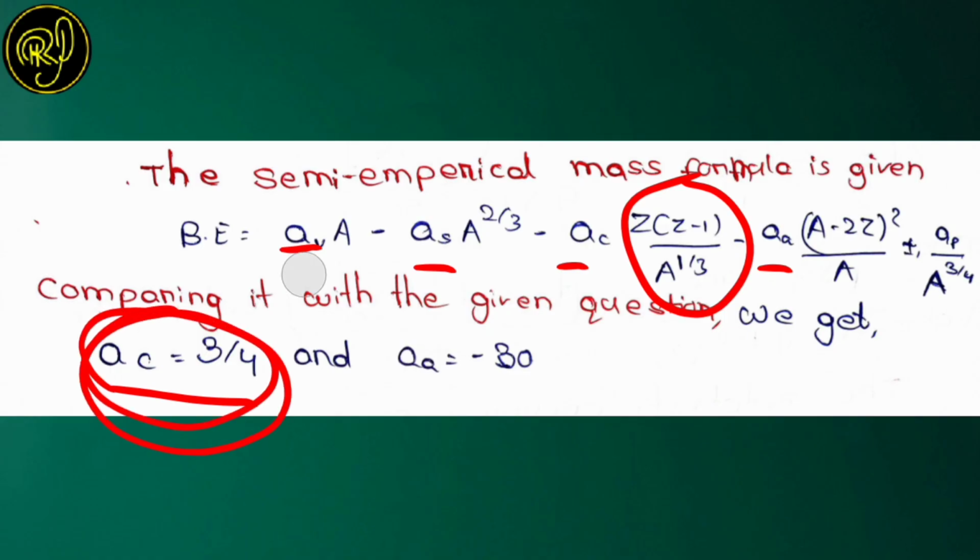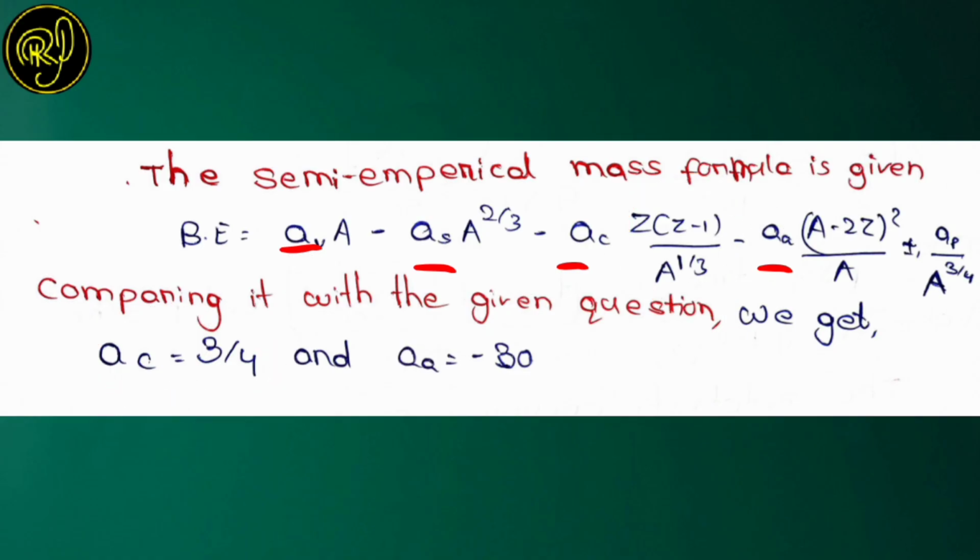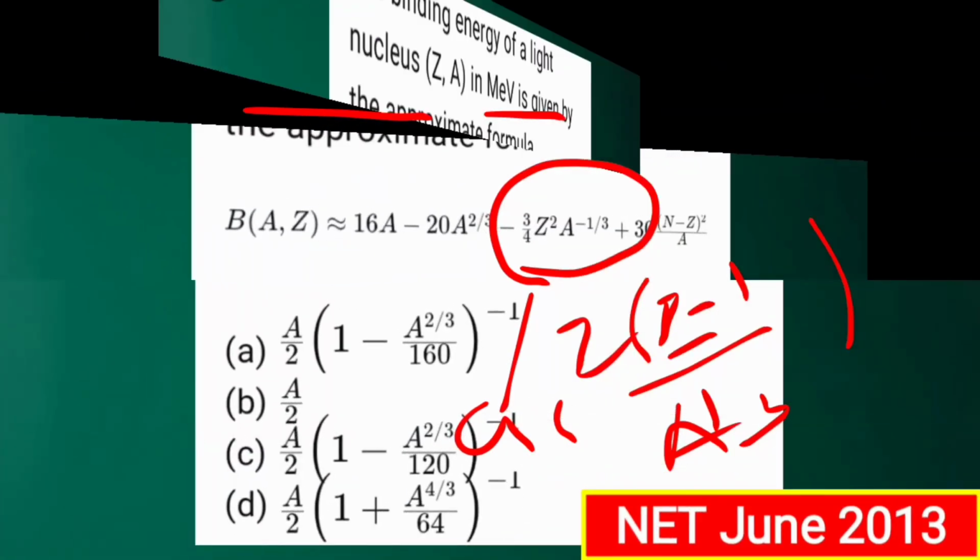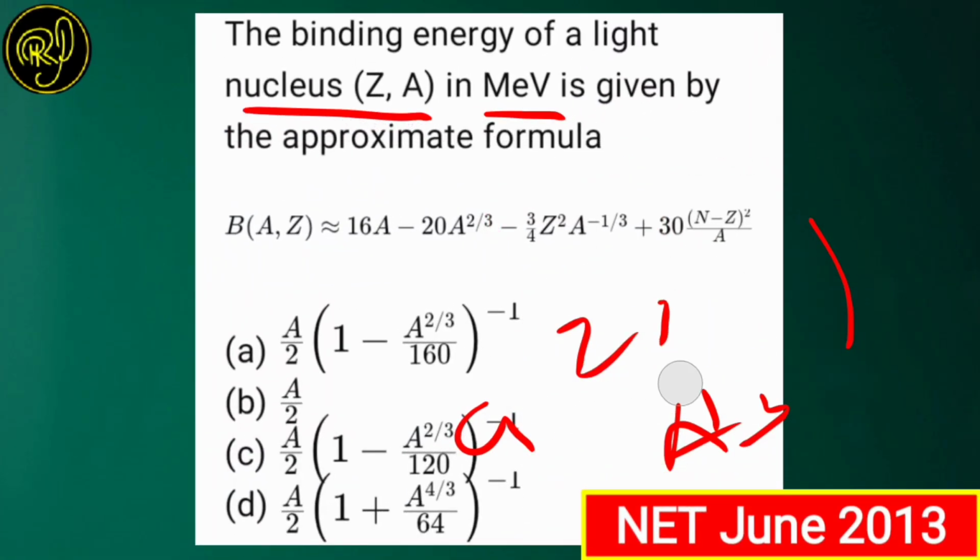Let us similarly find the asymmetric energy term, that is A_A. A_A will be multiplied with (A minus 2Z) whole square divided by A. So let's see, is there anything like that? Yes, there is one thing, that is 30 multiplied with (N minus Z) whole square.